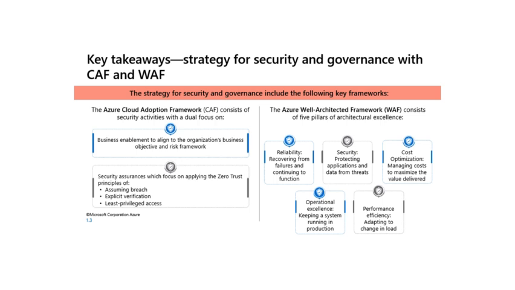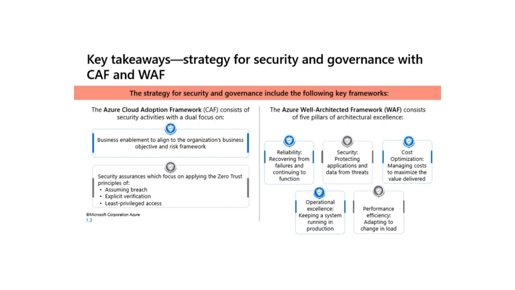The Azure Cloud Adoption Framework (CAF) consists of security activities with a dual focus: business enablement, aligned to an organization's business objective and risk framework. Security assurances, focused on applying zero trust principles of assume breach when designing security for any component or system, reduce risk of attackers expanding access by assuming other resources in the organization are compromised.